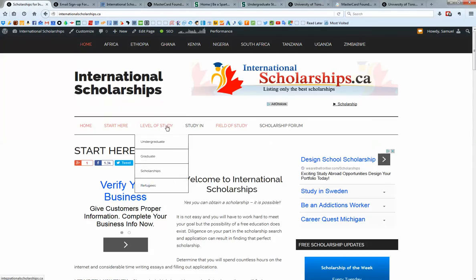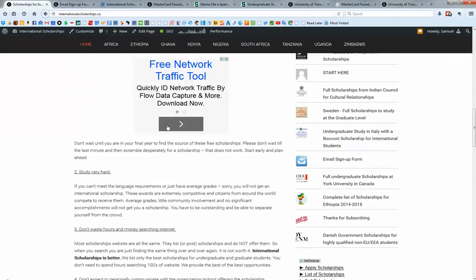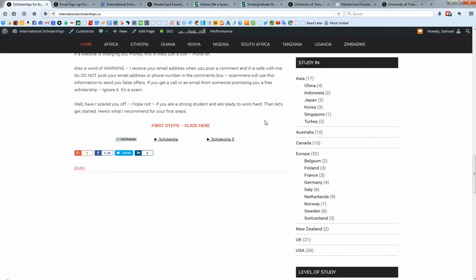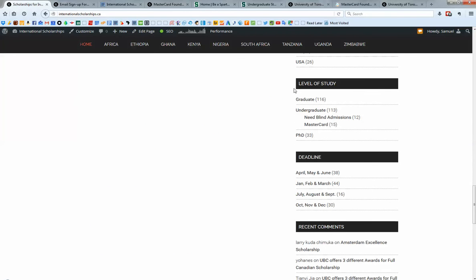If you go back to the home page on our website and scroll down, on the right you can see our most popular posts, but below that you see different options. We're going to go down to level of study. Here I have 113 undergraduate options listed, but then there's this special category called MasterCard.